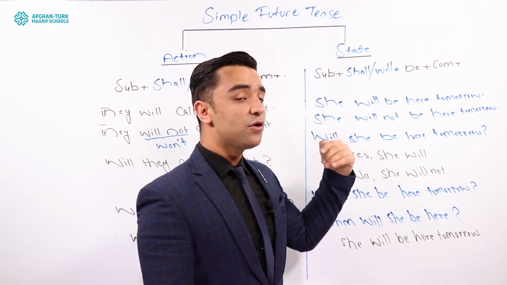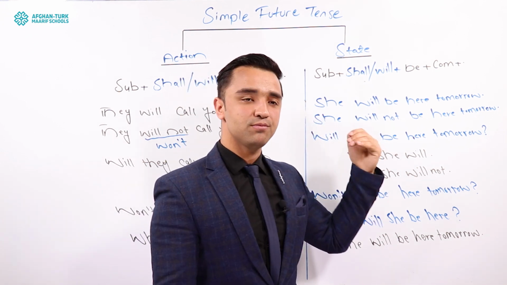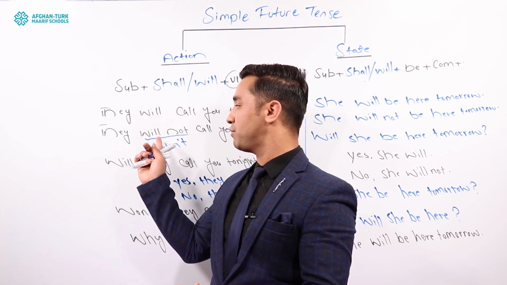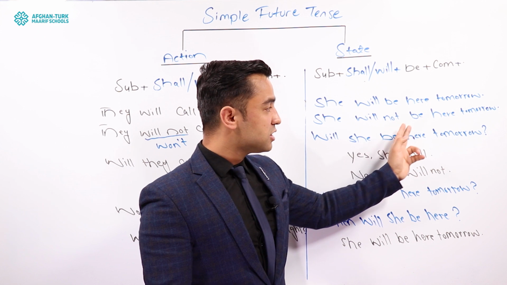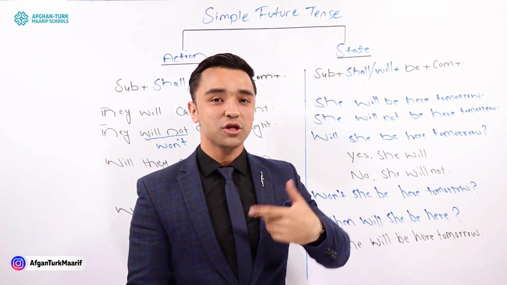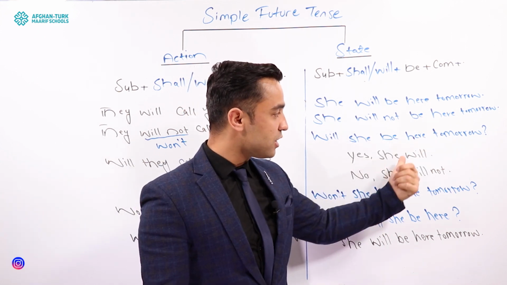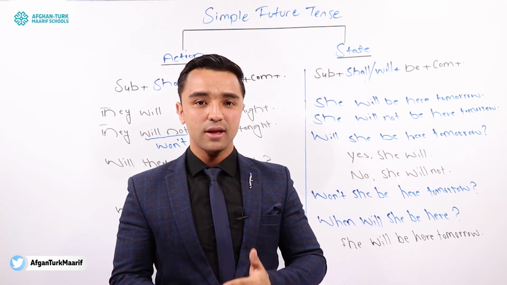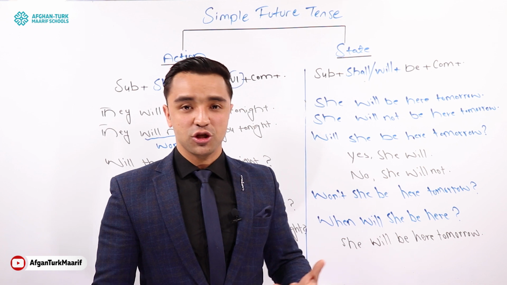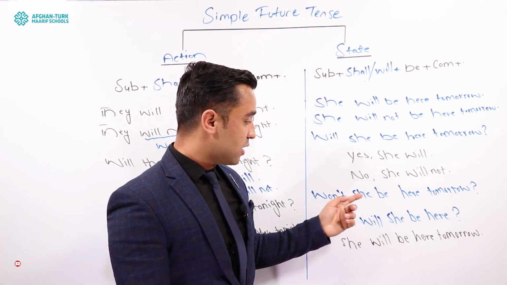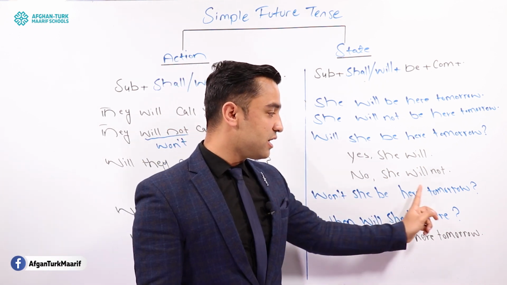The next one: if you want to make it negative, after will, just put not. The same case can be applied here. Will not can be used, won't as well. So she will not be here tomorrow. Or the question, how do you say it? Will she be here tomorrow? Yes, she will. No, she will not. And what about the negative interrogative? It can also be used here. Won't she be here tomorrow?